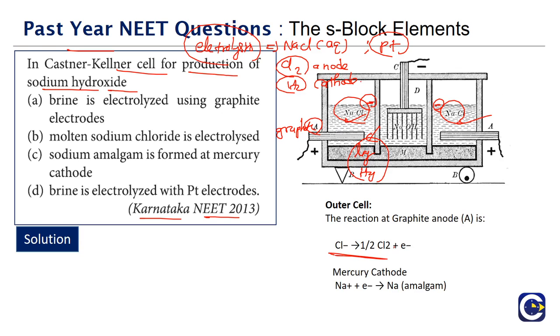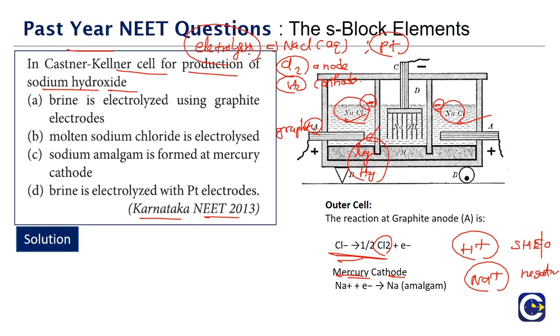In the outer cell, because it is brine solution, at the anode the Cl minus ions will get discharged, so we will have chlorine gas being formed. At the cathode, it is not the H plus ions that get discharged, it will be the Na plus ions. There are reasons why instead of H plus, Na plus gets reduced. Looking at the reduction potentials, for H plus, the standard hydrogen electrode, the value is 0. For Na plus, the reduction potential will be negative. So we expect that H plus will get reduced rather than Na plus normally.